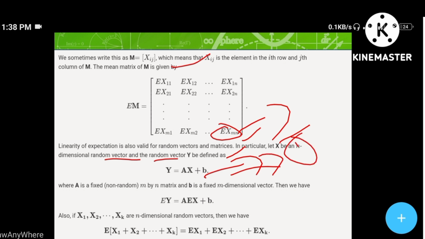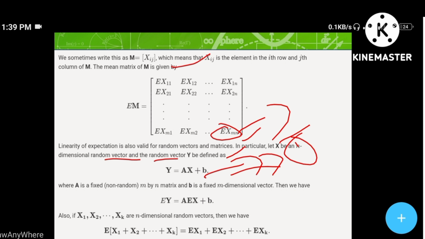Please remember the equation Y is equal to AX plus b for this whole PPT, where A is a fixed m by n matrix and b is a fixed m-dimensional vector. Here both A and b are fixed: A is a non-random m by n matrix and b is a fixed m-dimensional vector.